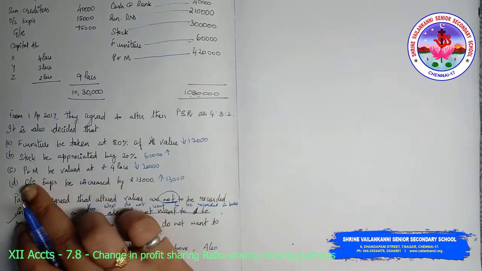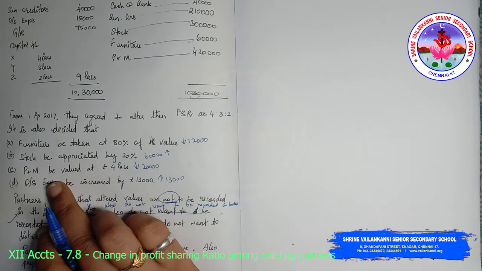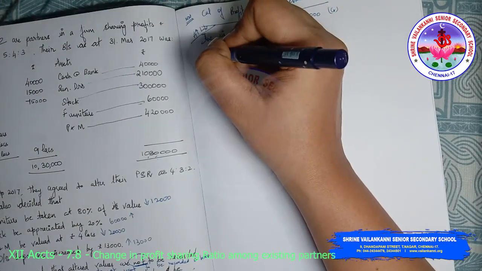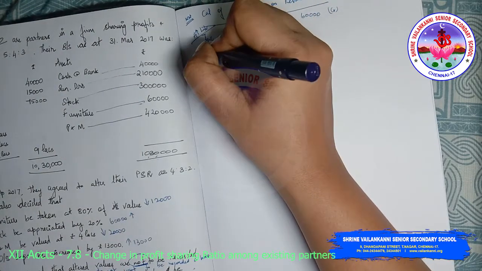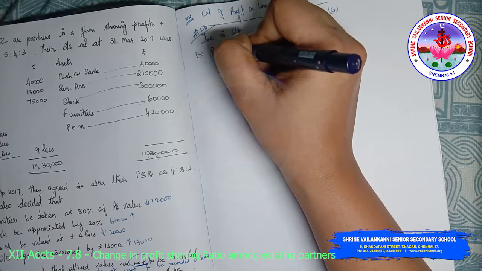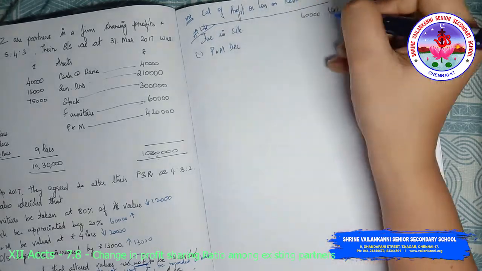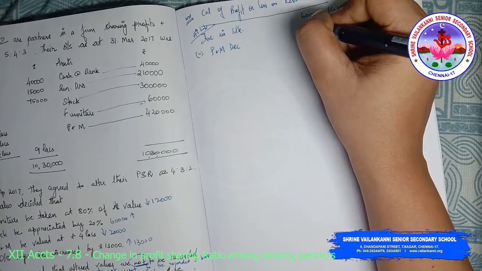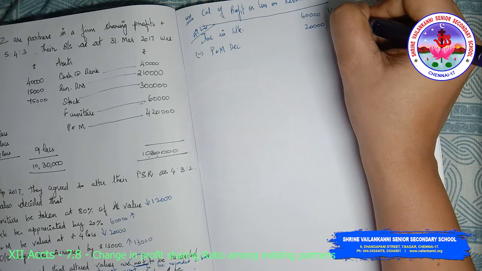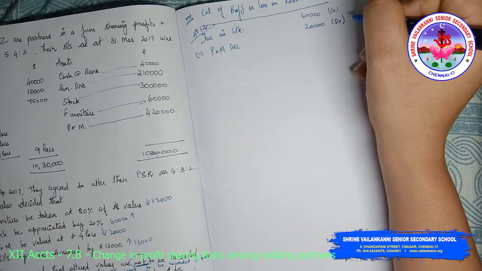So next one is plant and machinery to be valued at 4 lakhs. Plant and machinery decreased. Asset decreases. So it's to be debited, to the extent of 20,000.